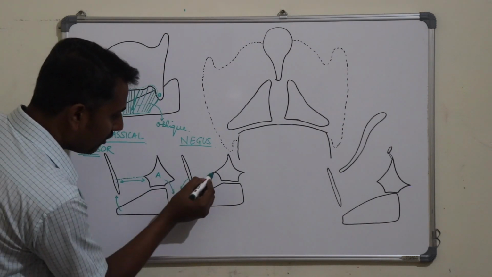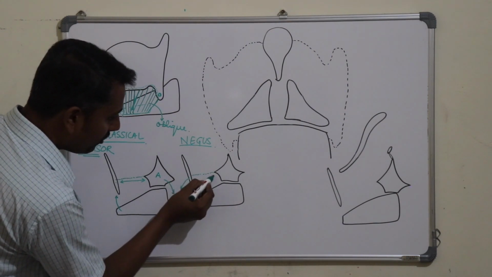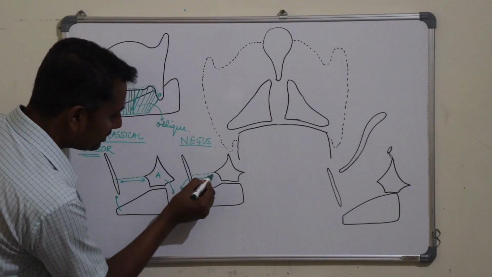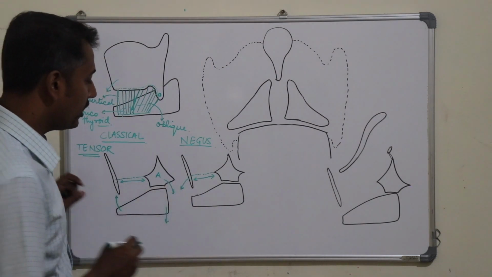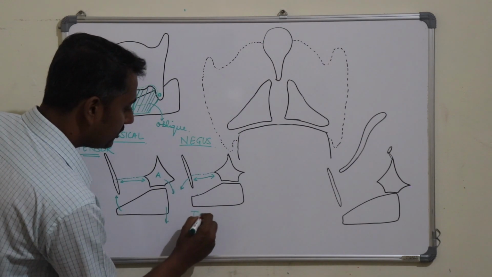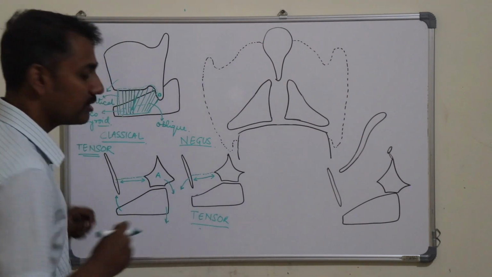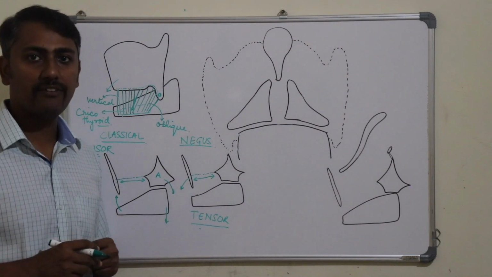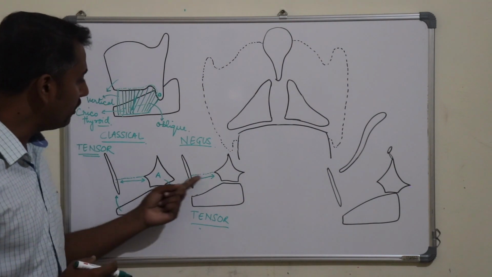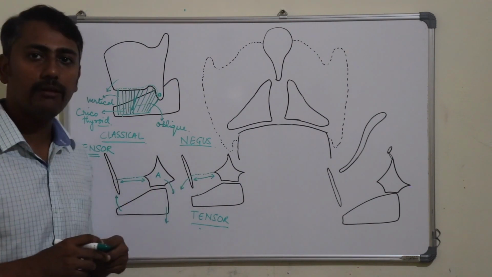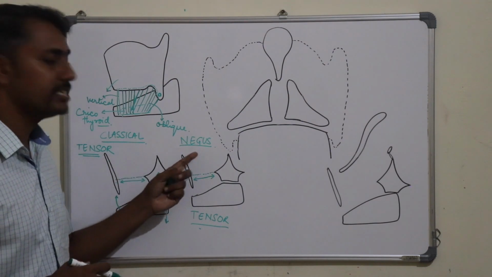That will pull the vocal ligament that was present here and will cause the vocal ligament to get stretched. Therefore, in this view also, it acts like a tensor of the vocal cord. In recent electromyographic studies, the cricothyroid muscle causes tension of the vocal cord by following both the principles, that is the classical view as well as the Nagel's view.